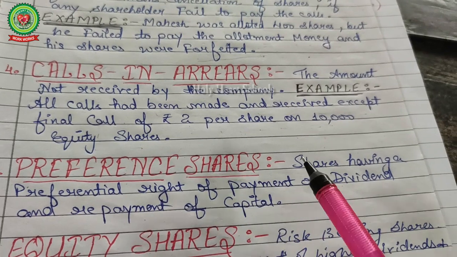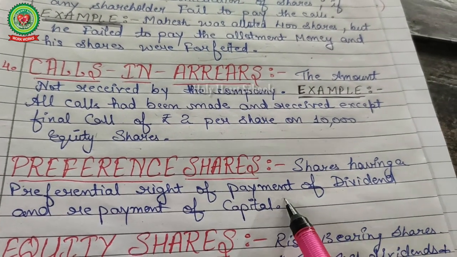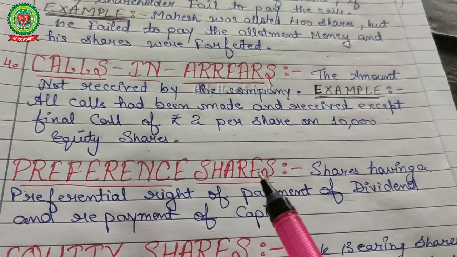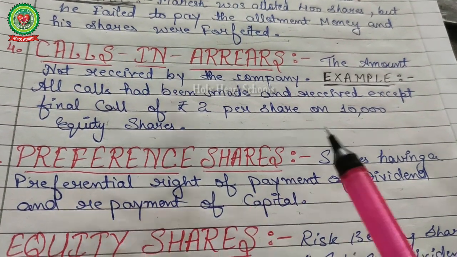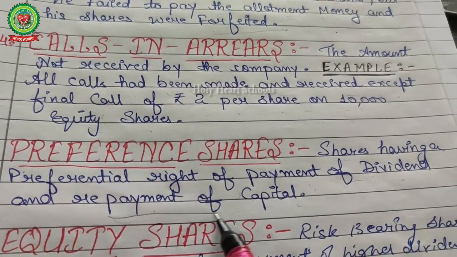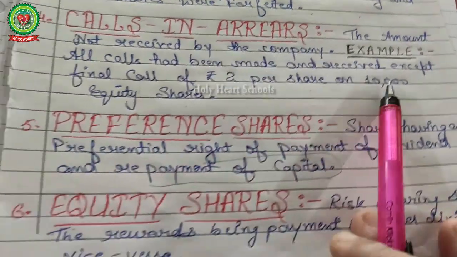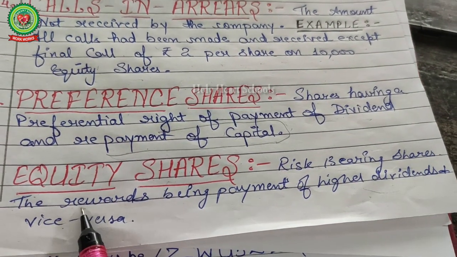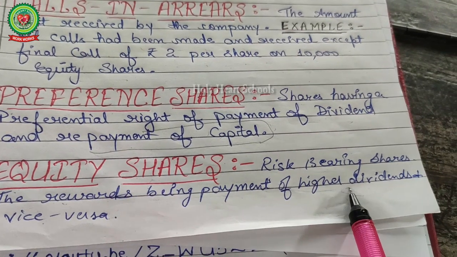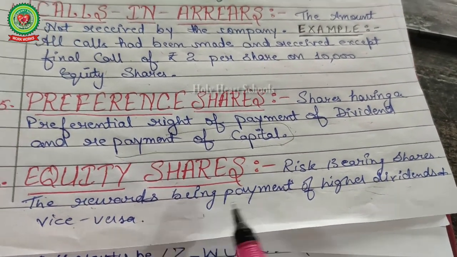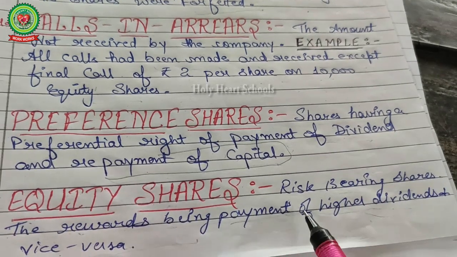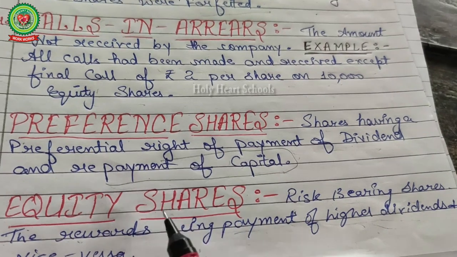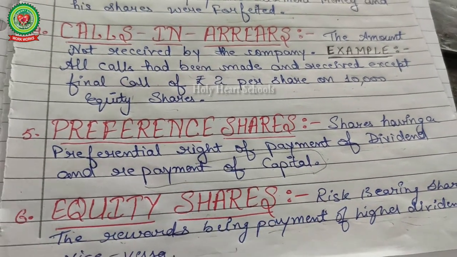Next point is preference shares. Shares having a preferential right of payment of dividend and repayment of capital. Means firstly pay the dividend to the preference shareholder, then to the equity shareholder, and also repayment of capital at the time of winding up. Equity shares are risk bearing shares, the reward being payment of a higher dividend and vice versa. Means if a company earns more profit, more dividend is provided, and in case of loss, shareholders also bear the loss.